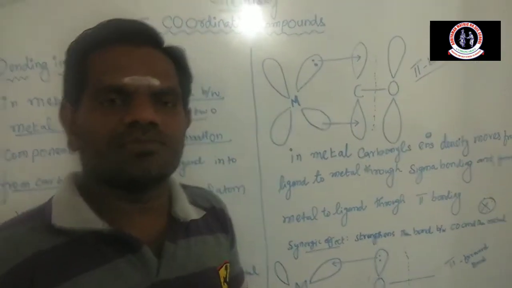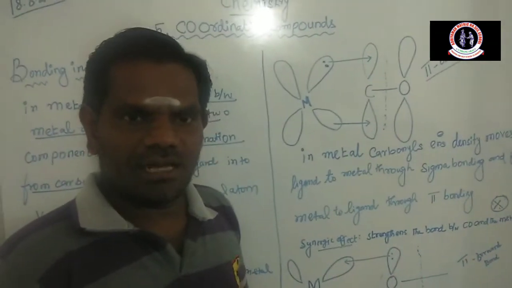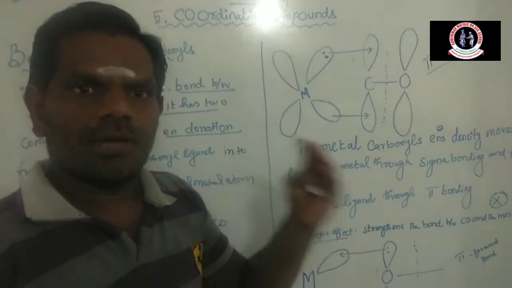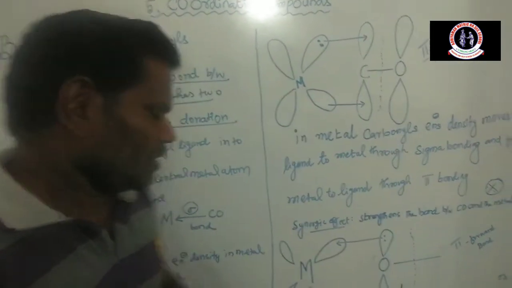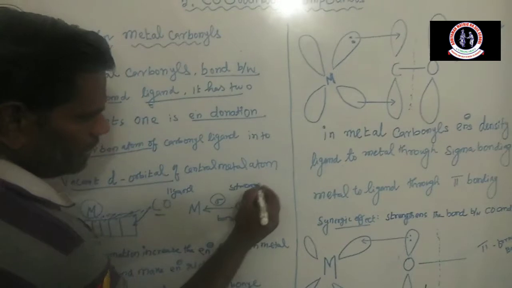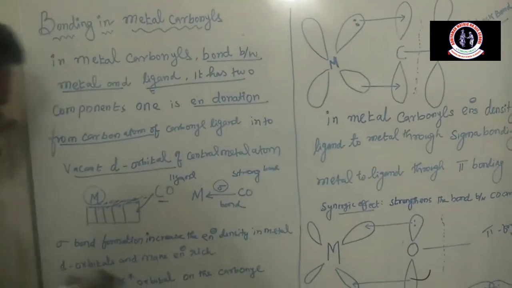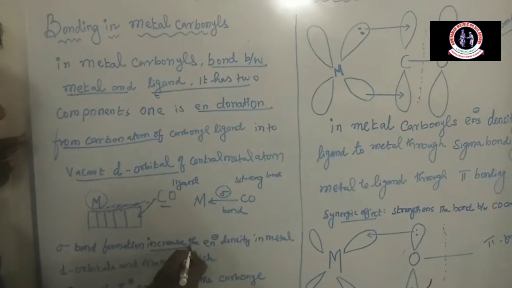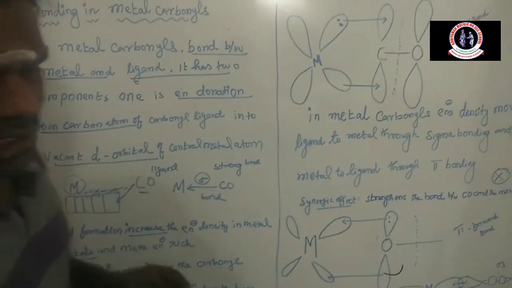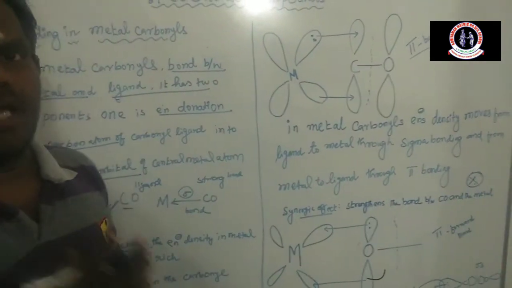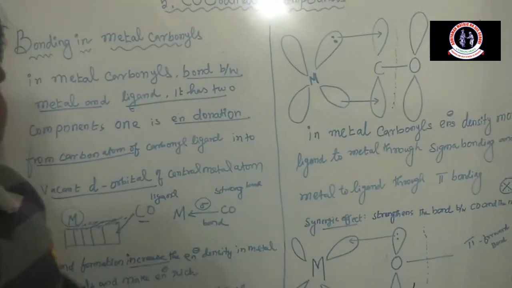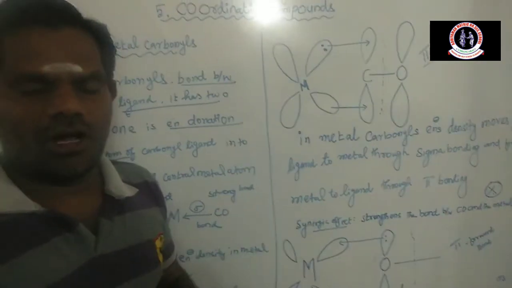Why is it the formation of a sigma bond? We already know from the 11th standard that the directed bonding between one atom and another atom, through orbital overlap, forms the sigma bond. Sigma bond is a very strong bond. The sigma bond formation increases the electron density in the metal d orbital. Is that clear? Metal has a vacant d orbital. It accepts electrons from the ligand to form the metal carbonyl bond.